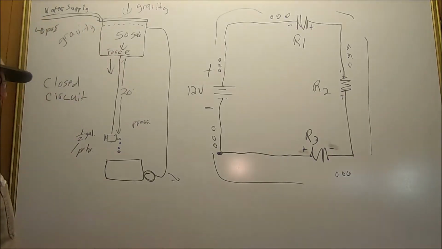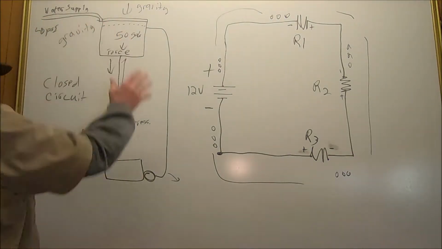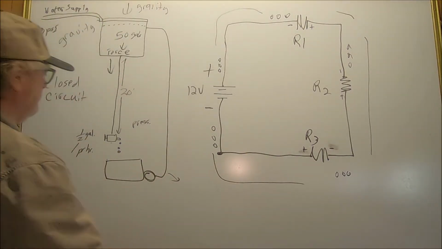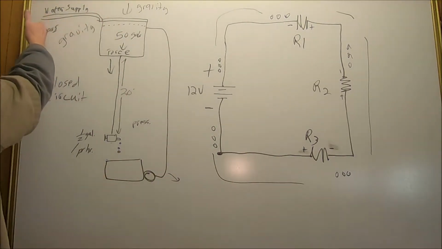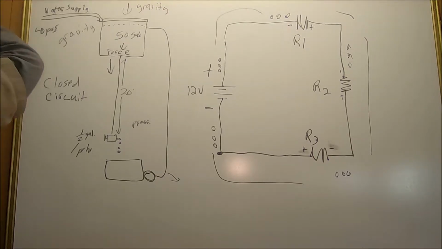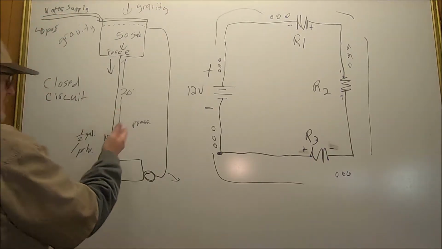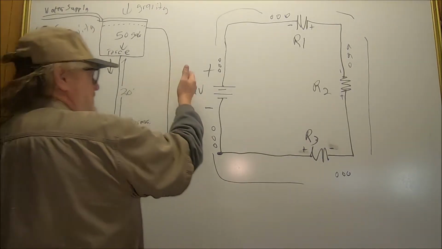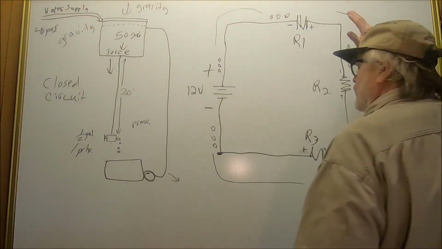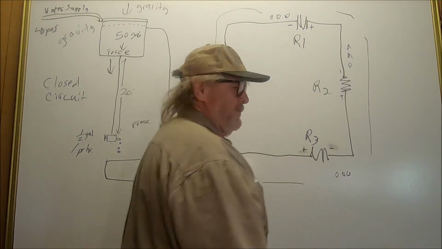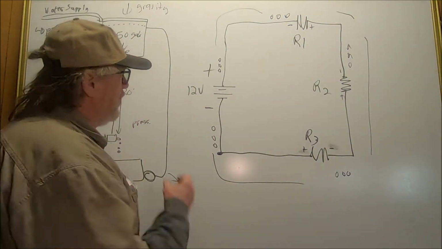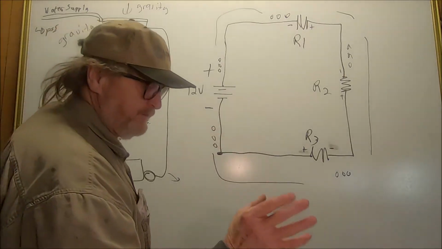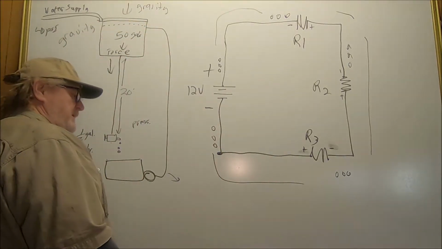So now we see the similarity between the water circuit and the power circuit. One thing I didn't mention, this water supply coming from that would be your alternator. This pump, you wouldn't have that over here, of course, because your flow is going to be determined by the voltage in your battery. Because remember, as we read earlier, the voltage and the resistance will affect the current flow. Now we're going to see why that is.